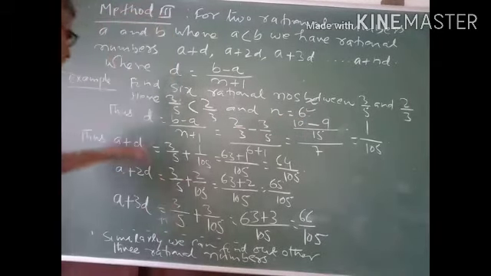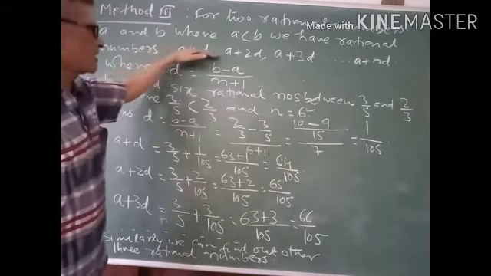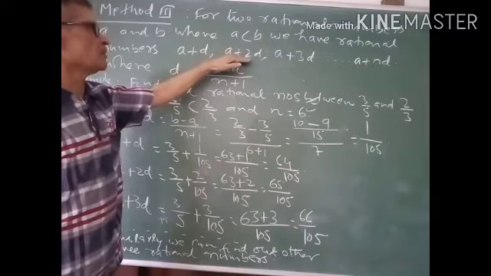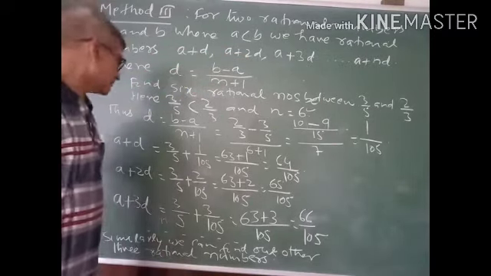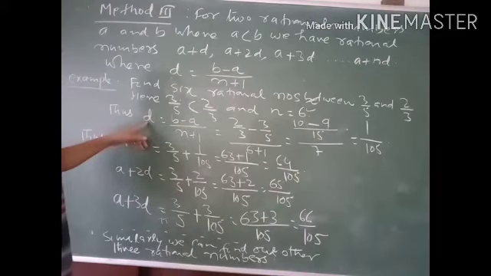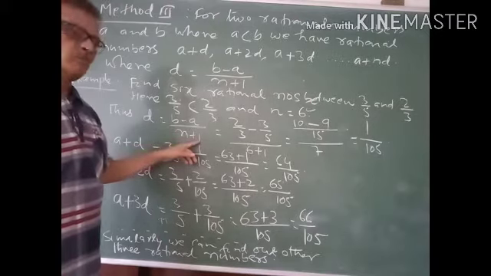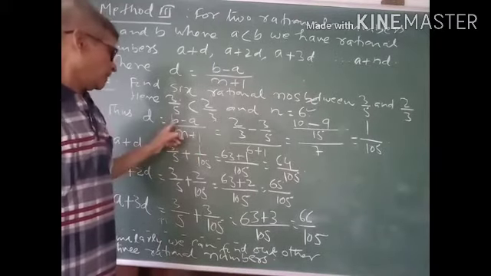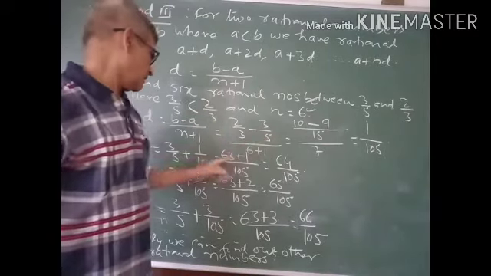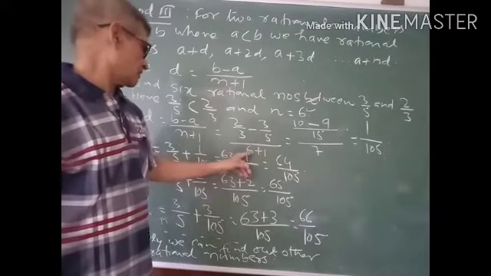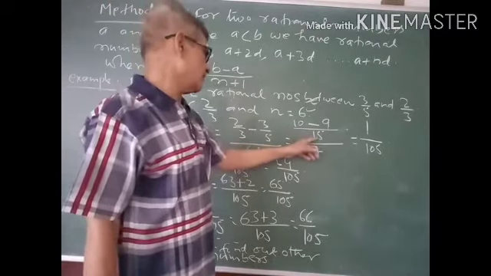Let us first find the value of d, because our rational numbers between a and b depend upon the value of d. So let us find the value of b minus a divided by n plus 1. b equal to 2 by 3, a equal to 3 by 5, n equal to 6 plus 1. 3, 5, LCM is 15.